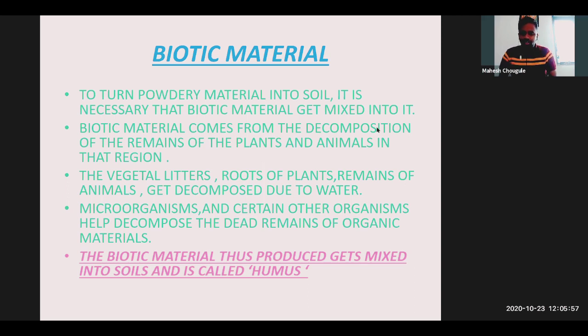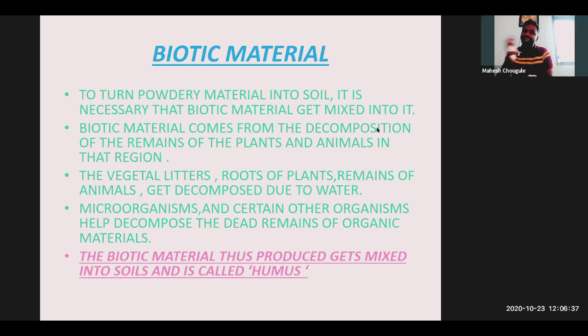The weathering of the rock turns it into powdery material, but this powdery material is not soil. First of all, what we have seen: a big rock, then climate affects it, like weathering and rain, then it disintegrates and turns into powdery material. But this powdery material is not directly soil yet. What does it need to become soil? So the thing is clear: big rock, rainfall, wind, climate turn it into powdery material, but that powdery material is not our final soil.